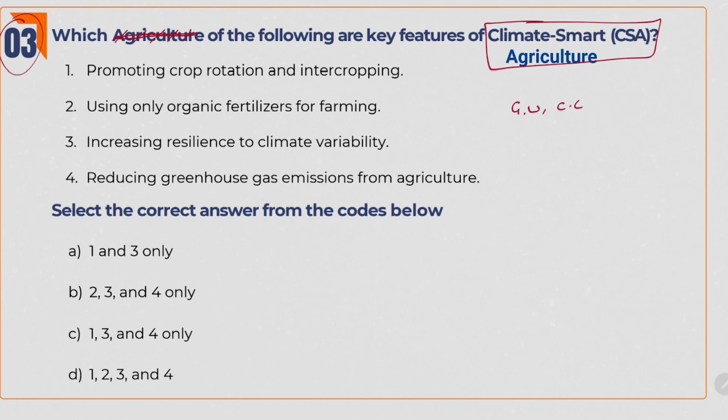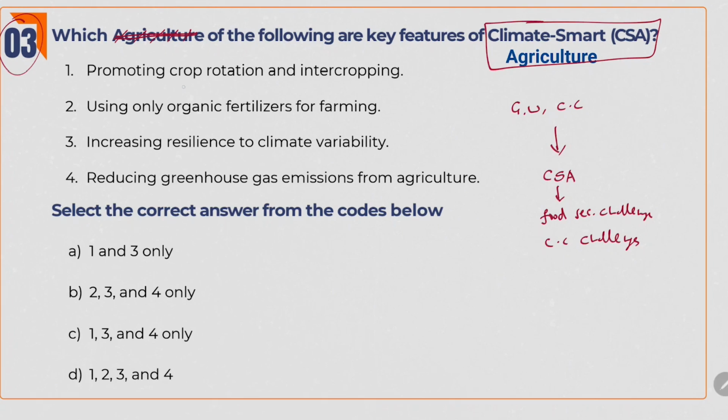So, as a solution to all these problems, we came up with the new idea of climate smart agriculture. With this, we aim to address both food security challenges as well as climate change challenges. It's just about being smart with both climate and agriculture.